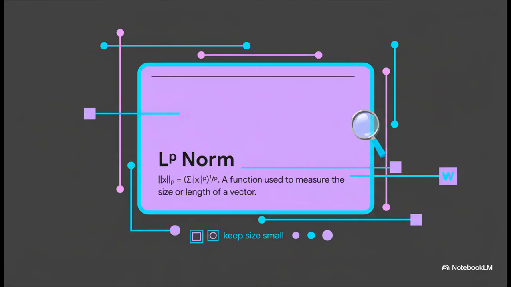Okay, so how do you actually measure something like model complexity with math? Well, we do it with this function called a norm. In a nutshell, a norm takes all of a model's weights, which we can think of as one big vector, and it spits out a single number that represents its size or its length. By telling our model, hey, I want you to learn, but you also have to keep this overall size number as small as possible, we are, in effect, forcing it to be simpler.